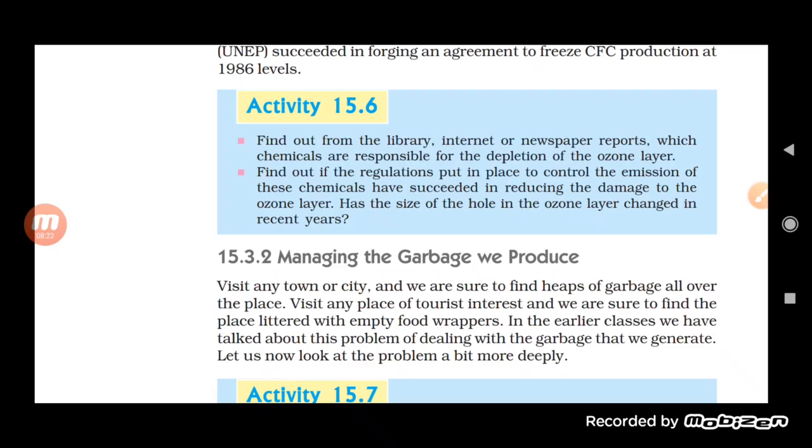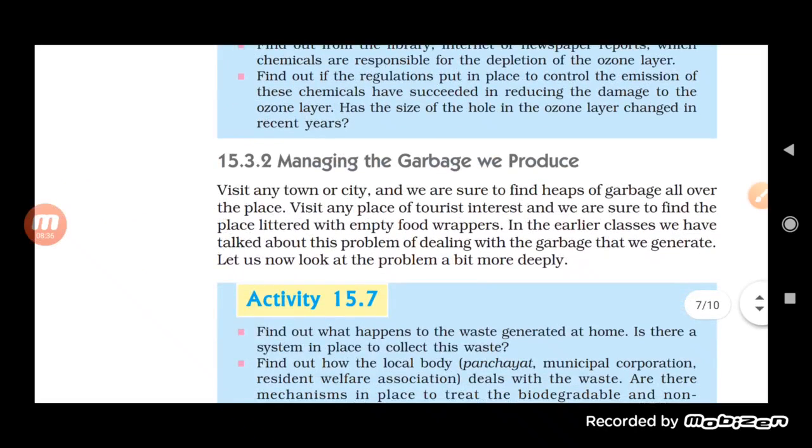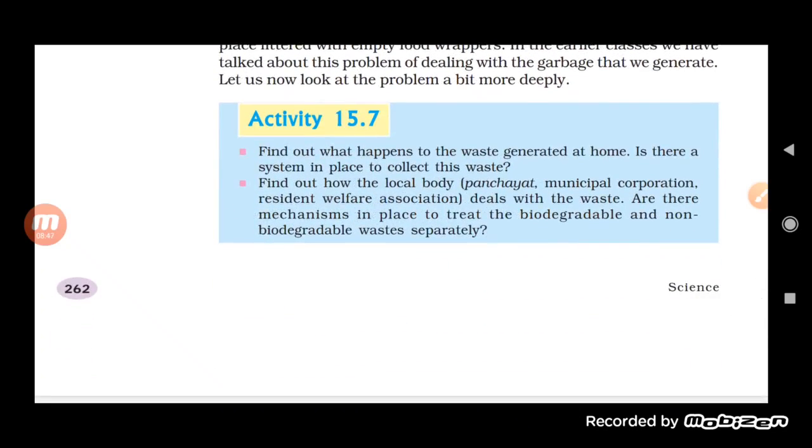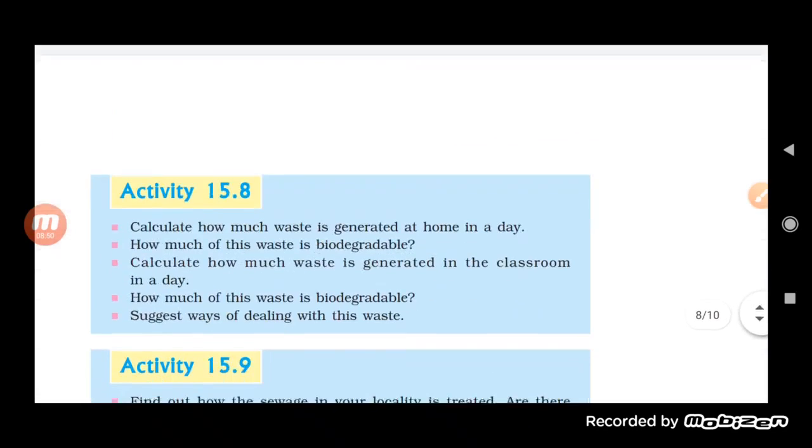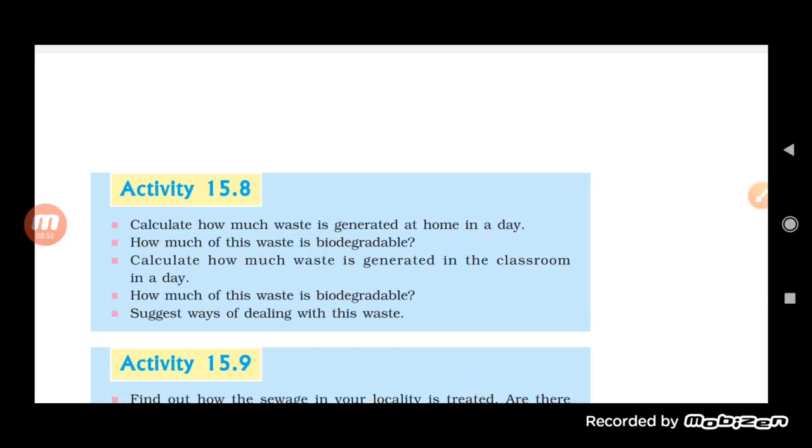Now see here, visit any town or city and we are sure to find heaps of garbage all over the place. Visit any place of tourist interest. So in the earlier classes, you know students, we have discussed how we can deal with garbage. Remember in class 8 we discussed waste management, and there we saw that there are different methods by which we can control the wastage that contributes to the formation of garbage.